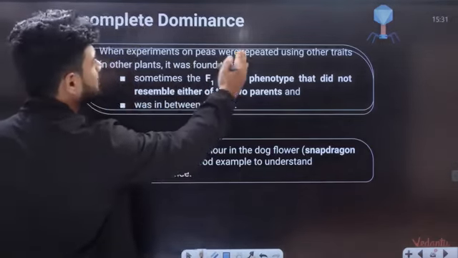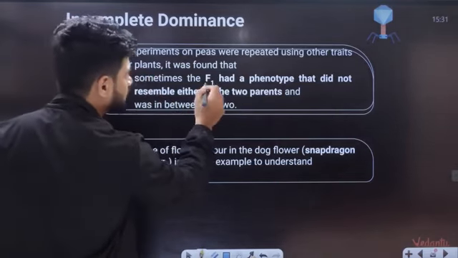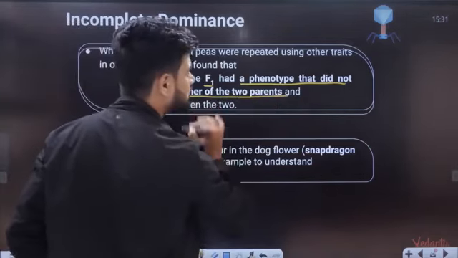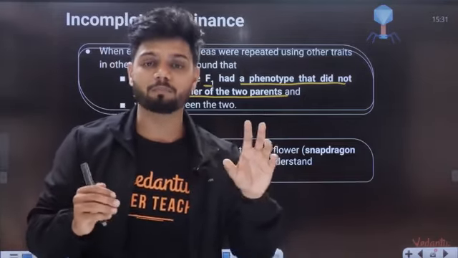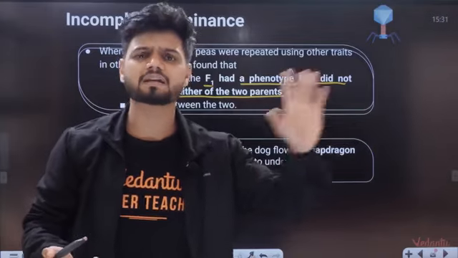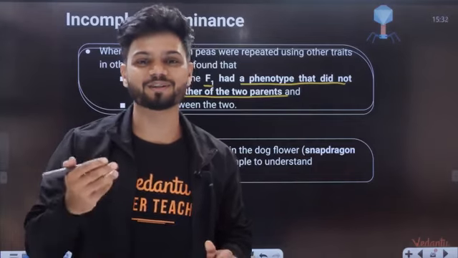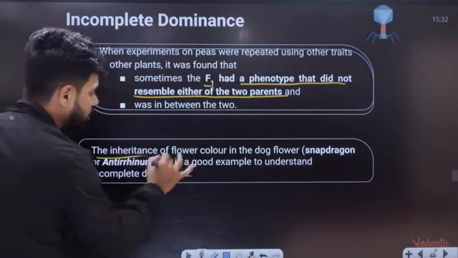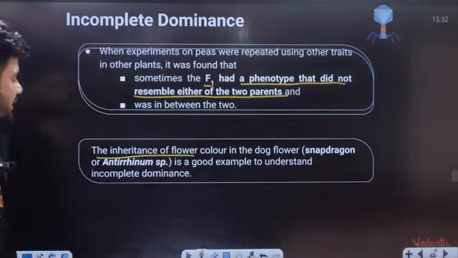When experiments on pea plant were repeated using other traits in other plants, it was found that sometimes the F1 had a phenotype that did not resemble either of the parents. One parent is red, one parent is white, but the offspring is pink. Male parent, let's say red, female parent white, child is pink color. That is because of incomplete dominance. Inheritance of flower color in dog flower, that is snapdragon or Antirrhinum species, is a good example to understand incomplete dominance.